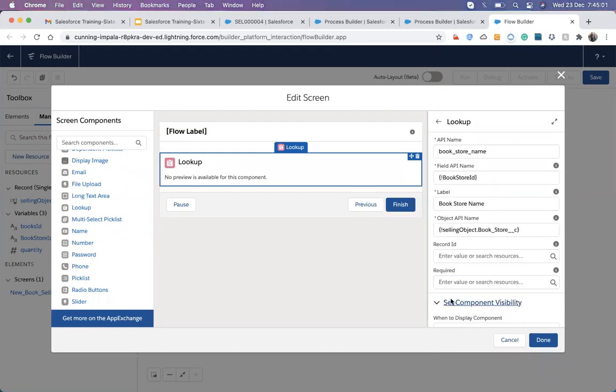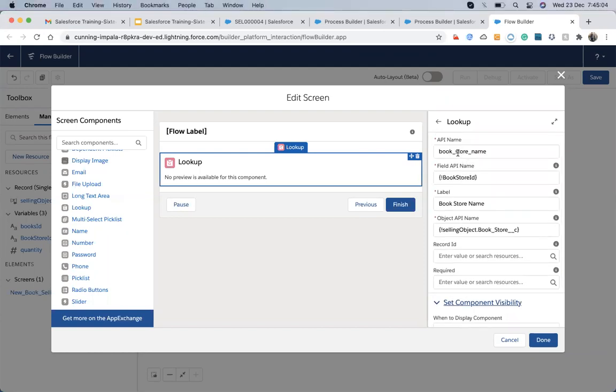And here we have component visibility. Sorry, I didn't tell you about that. The API name uniquely identifies the field API name in which we have to store that value, meaning what will be the output. Then we have a label, and then the object API name. Object API name is only required here because this is a lookup. A lookup must be related, since it doesn't know which kind of lookup it is. So to identify which kind of lookup, we have to use this and attach a field there.